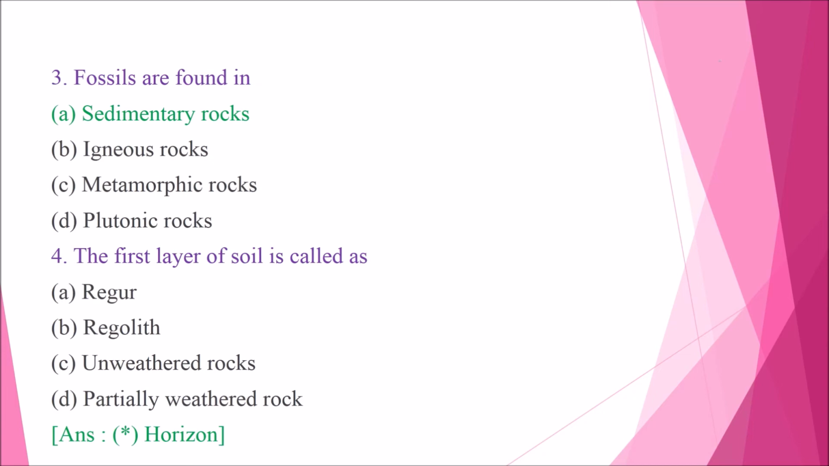Question number 3. Fossils are found in option A. Sedimentary rocks, option B. Igneous rocks, option C. Metamorphic rocks, option D. Plutonic rocks. So the answer is option A. Sedimentary rocks. Question number 4. The first layer of soil is called as option A. Regur, option B. Regolith, option C. Unweathered rocks, option D. Partially weathered rock. So the answer is horizon.